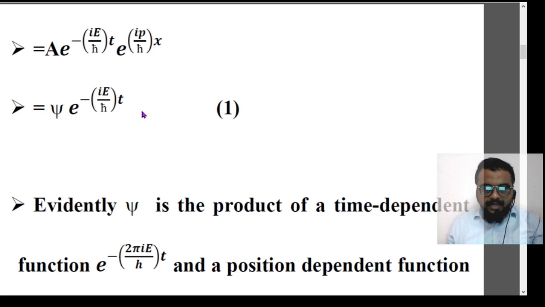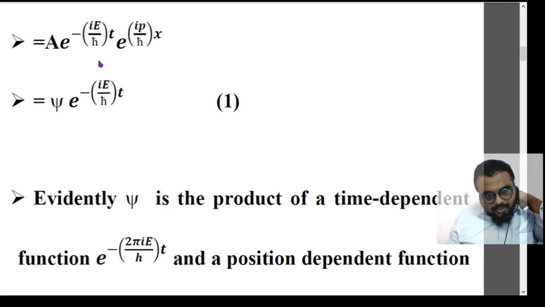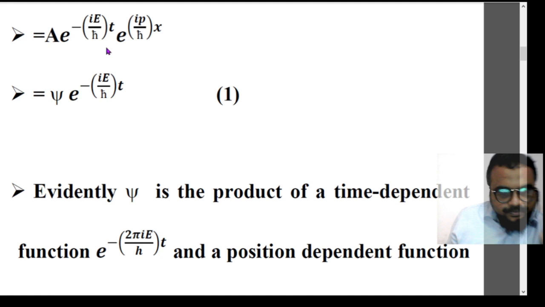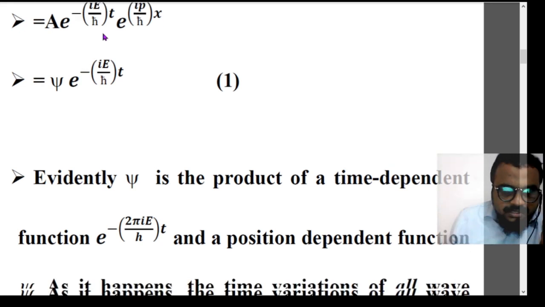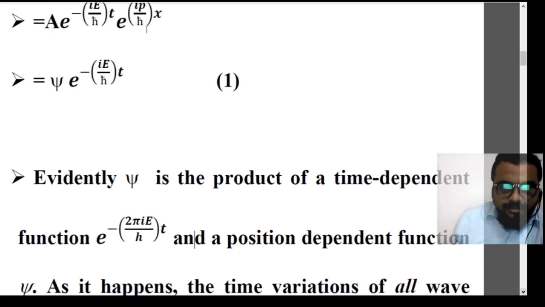time independent Schrodinger equation. What I do is I divide it into two parts: e raised to minus iE by h cross into t, into e raised to i p by h cross into x. Why I am doing this is because I want to separate the time dependent part and the time independent part. You can see here e raised to minus iE by h cross t is the time dependent part. That means time is here, t is here. But the other factor is A e raised to i p by h cross into x. That is the position dependent part, that is the time independent part.